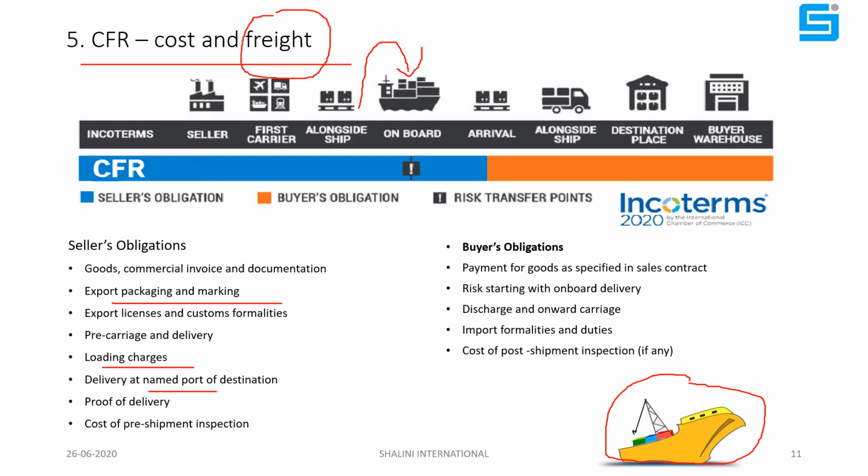He has to arrange the vessels. Once goods are loaded and the BL is received, he has to send it to the buyer. Other charges, once it is unloaded at the destination port, from there onwards will be borne by the buyer. Now we'll move to the next slide.